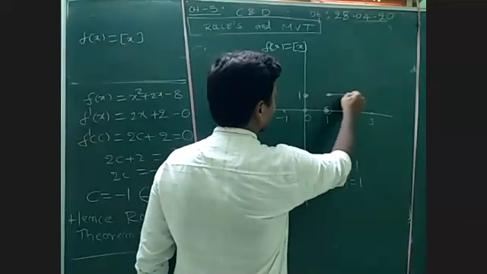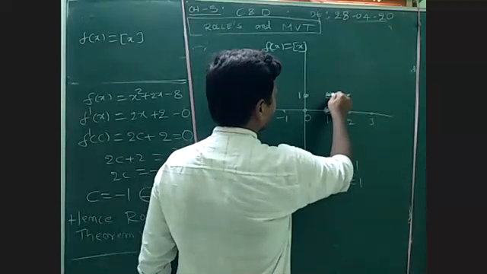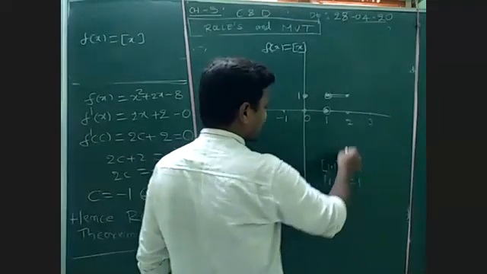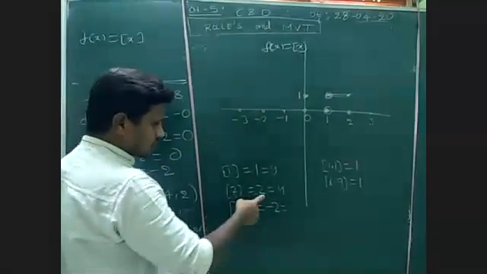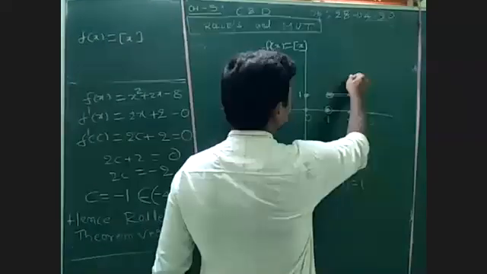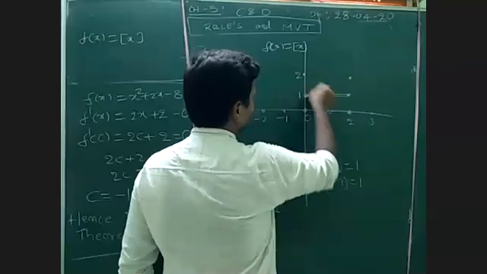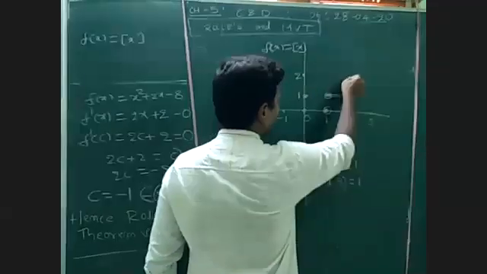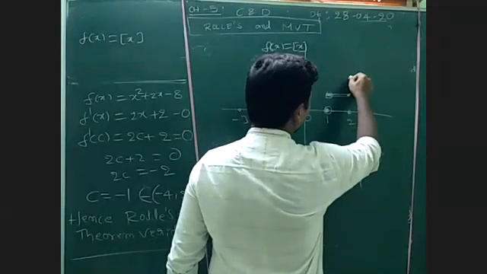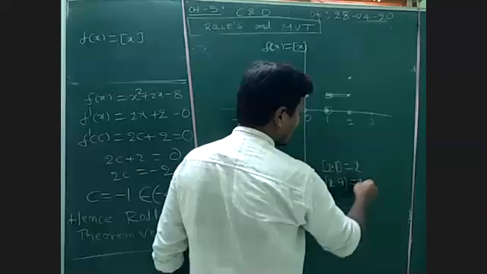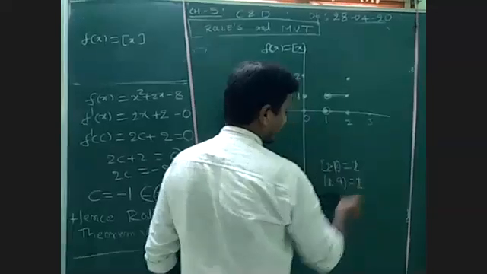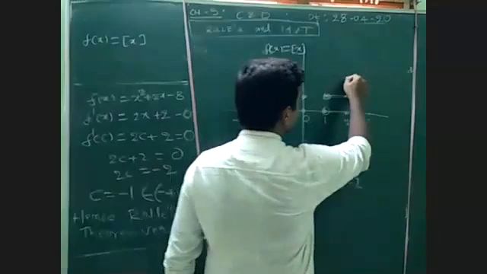But when x is 2, the y value is 2. Again 2.1, 2.2, up to 2.9 we get 2 only. From 2.1 to 2.9, the value becomes 2.